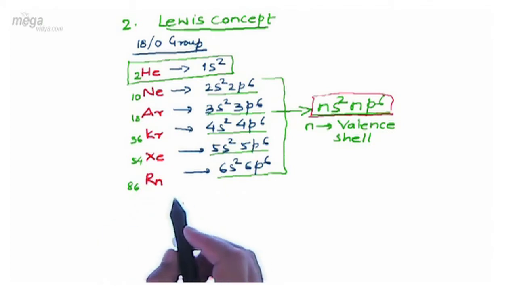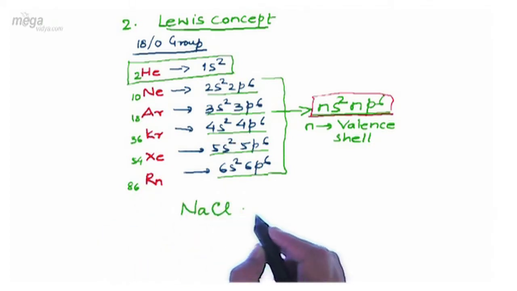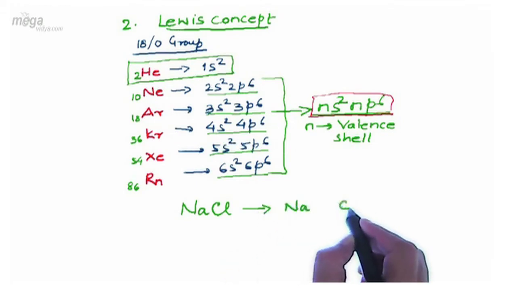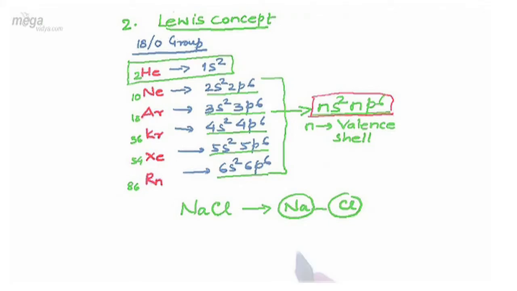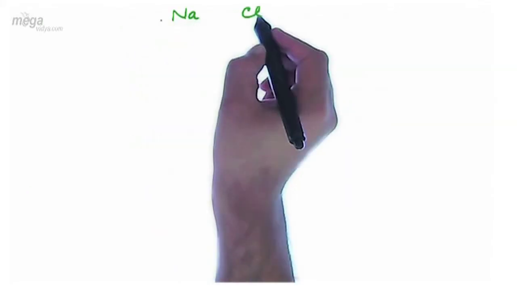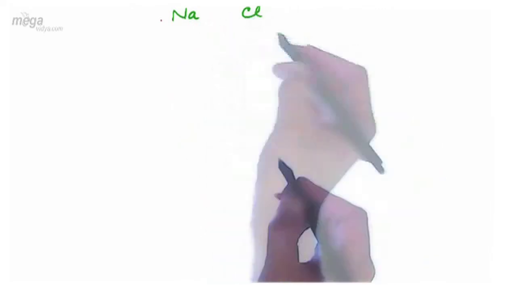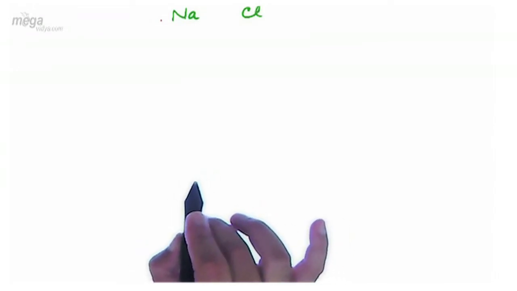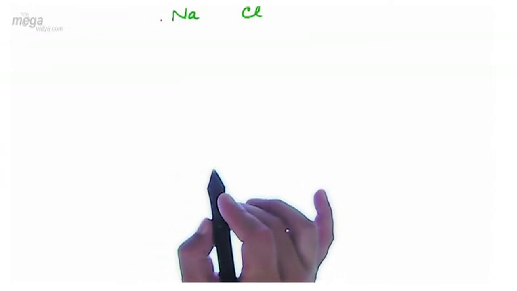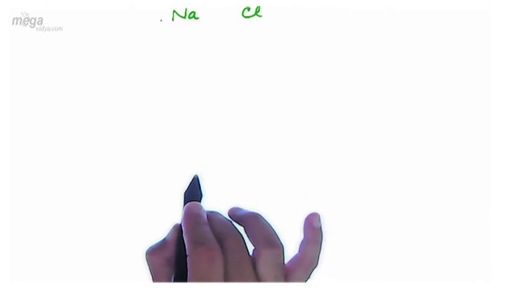Let us consider an example of the NaCl molecule, in which sodium and chlorine are bonded to each other. NaCl is a molecule in which sodium and chlorine atoms are bonded by the loss and gain of electrons, which we will discuss further; just for the sake of understanding what kind of configuration an atom can attain after bonding, we are looking at it here.